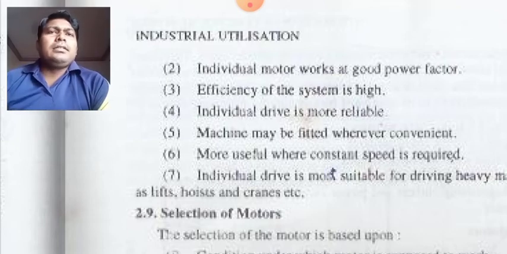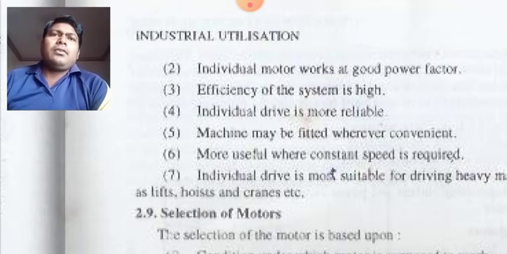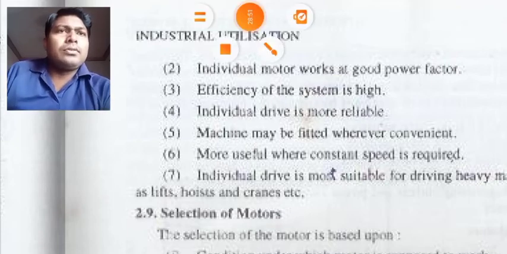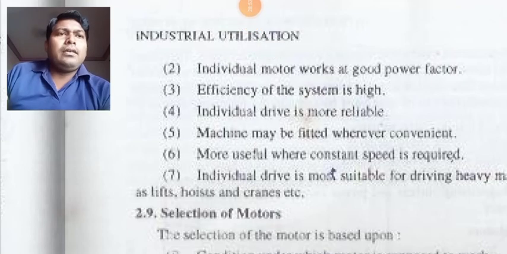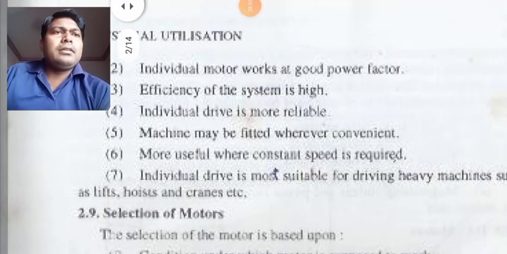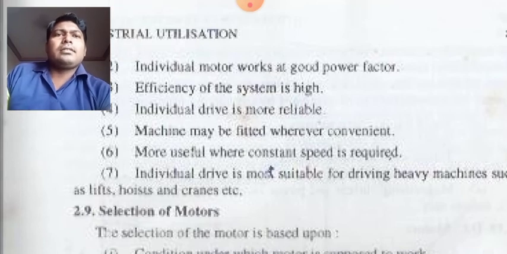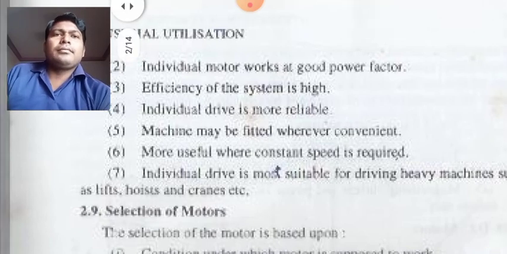So it is very useful where we require constant speeds. Individual drive is most suitable for driving heavy machines such as lifts, hoists and cranes, etc.